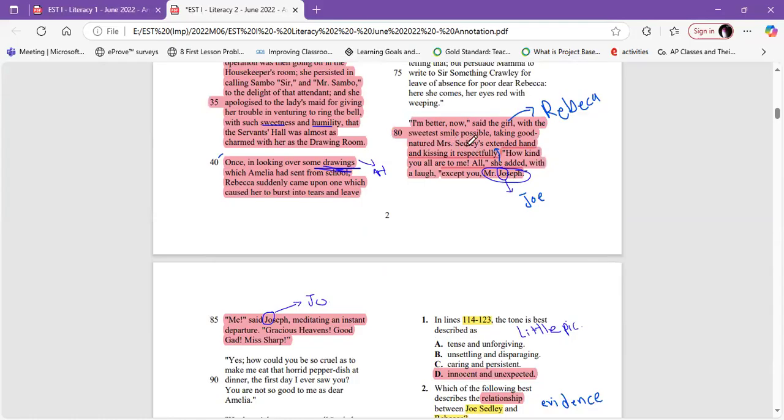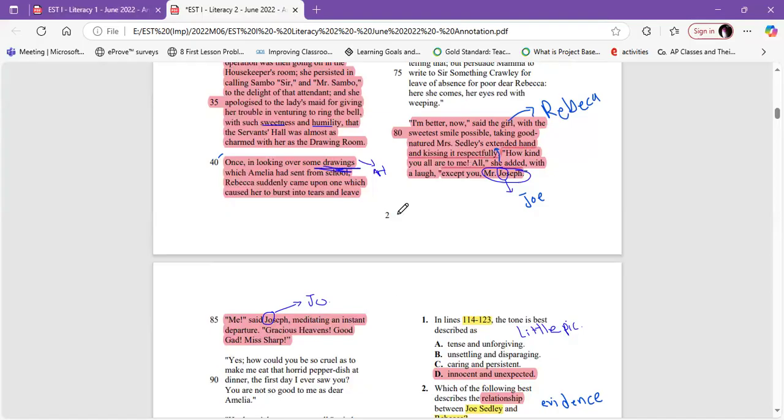I'm better now, said the girl. Girl is Rebecca. With the sweetest smile possible, taking good-natured Mrs. Sedley's extended hand and kissing it respectfully. How kind you are all to me, all, she added, Rebecca, with a laugh, except you, Mr. Joseph. Joseph is Joe Sedley. Me, said Joseph, meditating an instant departure. Gracious heavens, good gad, Miss Sharp.